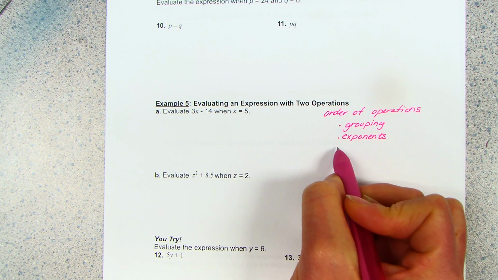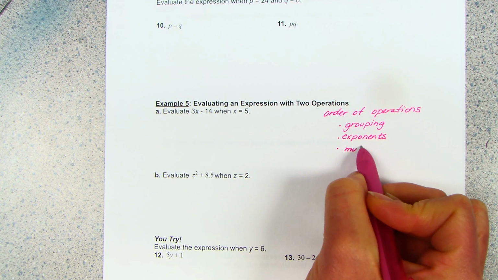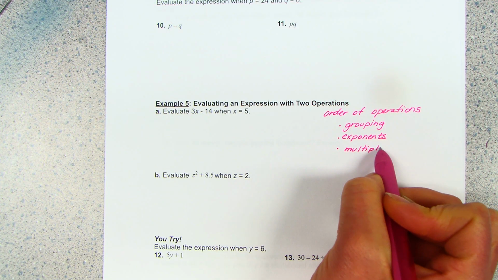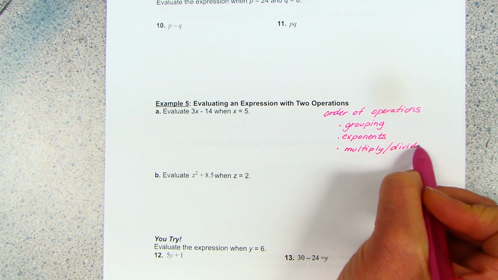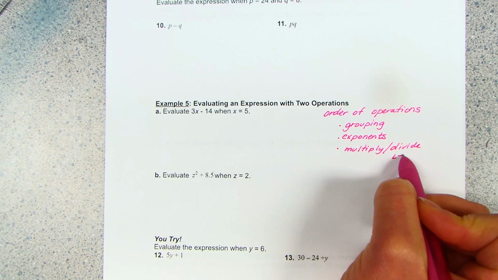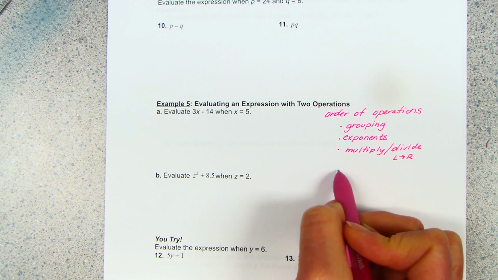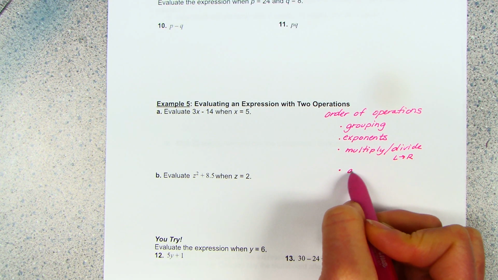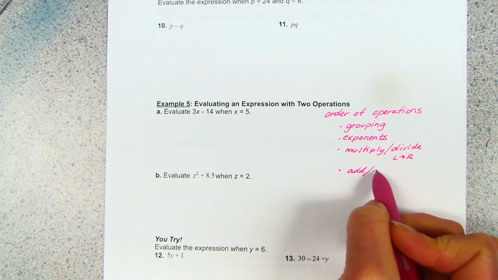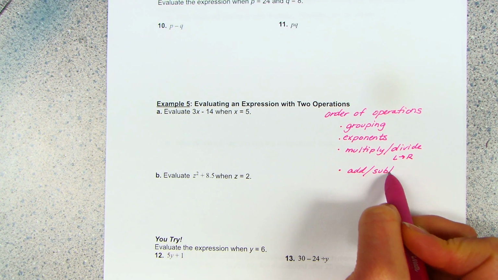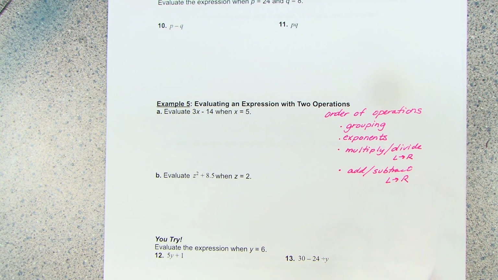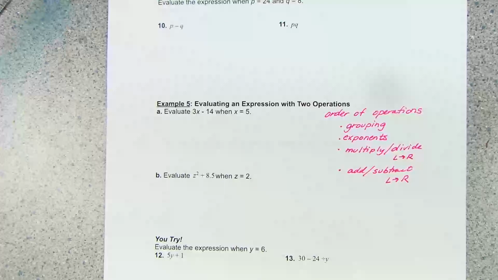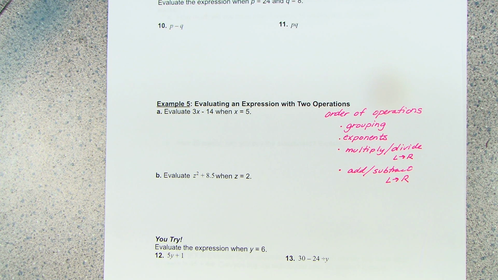And then we do the multiply or divide. And please remember that we do those from left to right, whichever comes first in the problem. And then we do the add and subtract, also left to right. Okay? Order of operations, it will be with you forever, so learn it.